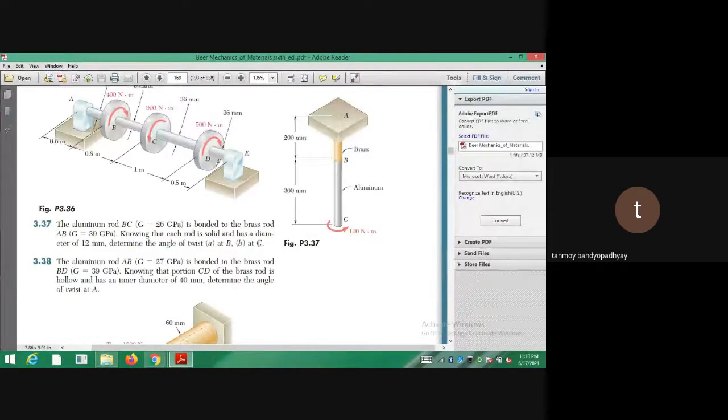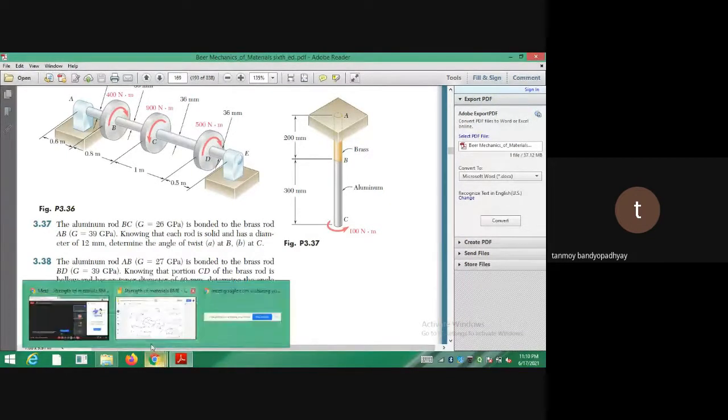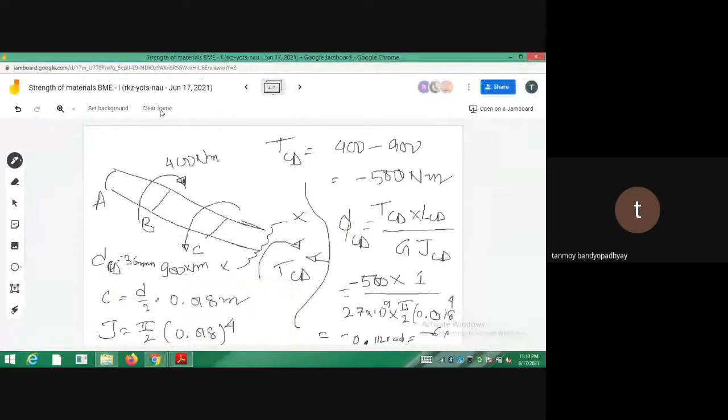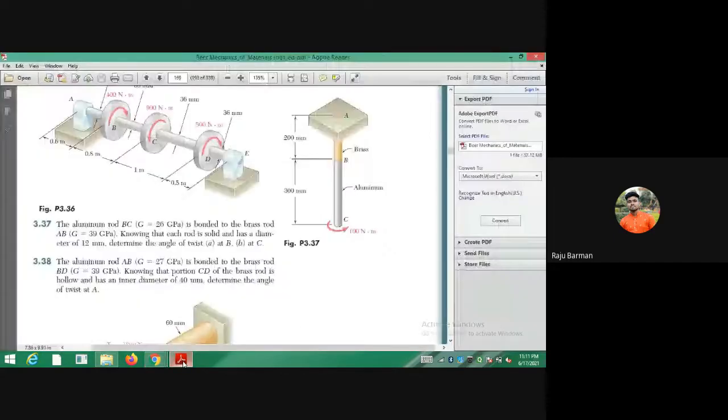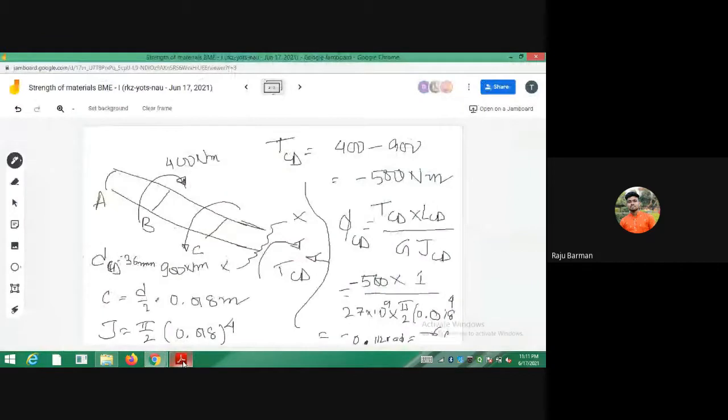Just follow the note. So is this clear to everyone? Anyone wants to ask me something regarding this problem, and I can remove this one. Hello? Sir, in this problem, if there are one or two more pulleys, then do we add the angle of twist like that?